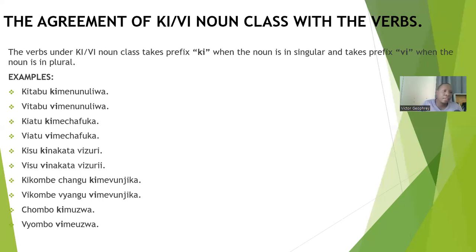You can see, kitabu kimenunuliwa, vitabu vimenunuliwa, kiatu kimechafuka, viatu vimechafuka, kisu kinakata vizuri, visu vinakata vizuri, kikombe changu kimevunjika, vikombe vyangu vimevunjika, chombo kimeuzwa, vyombo vimeuzwa. Okay?